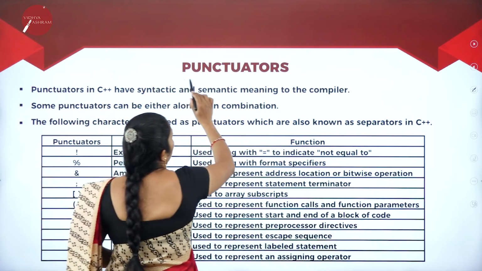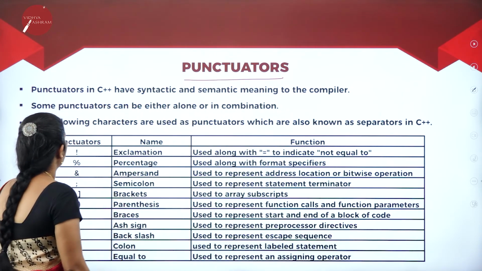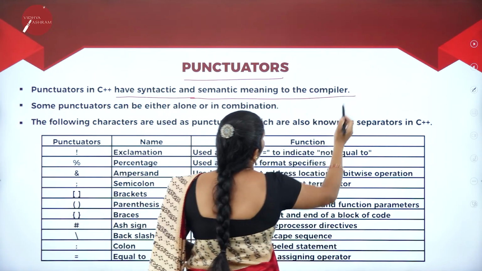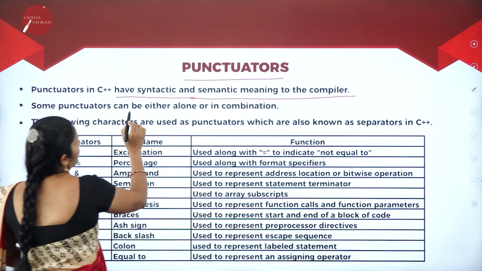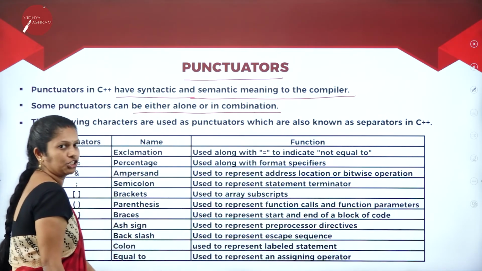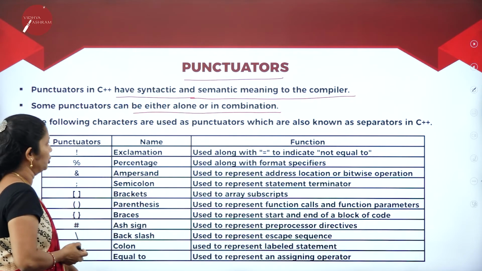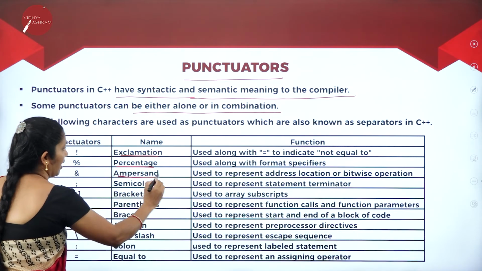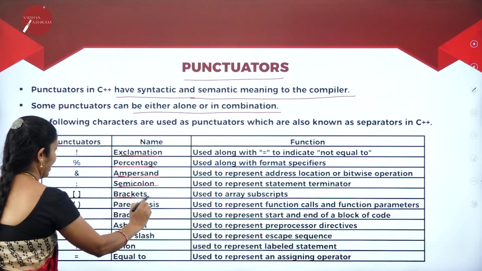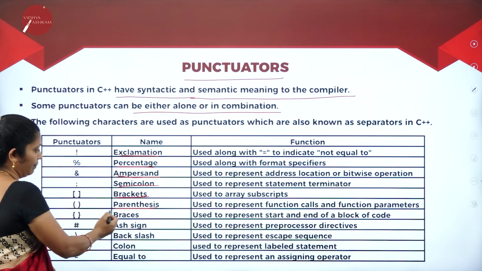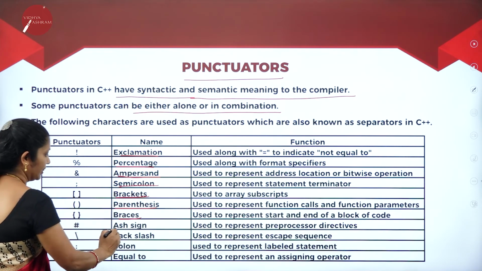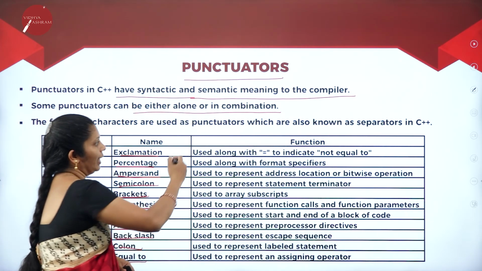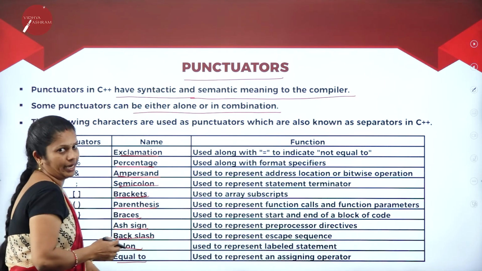Next, we will come to punctuators. What do you mean by punctuators? In C++, they have syntactic and semantic meaning to the compiler. Some punctuators can be used either alone or in combination. The following are some of the punctuators: exclamation mark, percent symbol, ampersand, semicolon, brackets, parentheses, curly brackets, hash sign, backslash, colon, equals, and like that we have several punctuators.